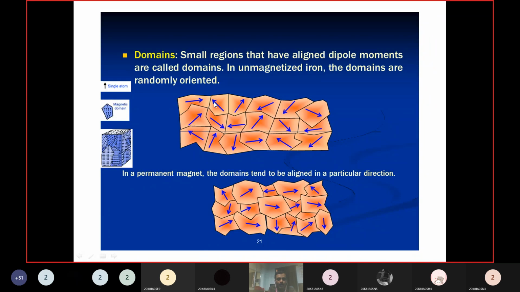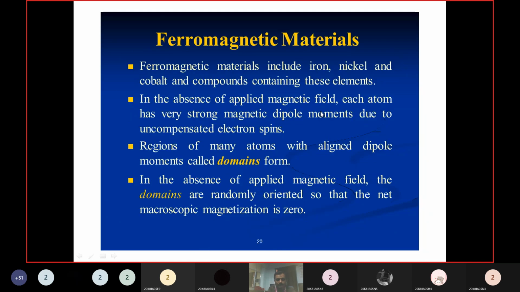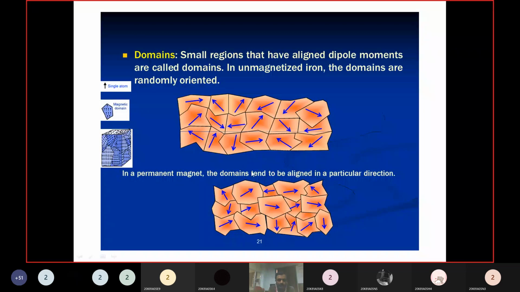In this domain, all atoms are oriented in this direction. Similarly, different domains are oriented in different directions. Without applying any external magnetic field, the domains are oriented randomly, and that's why the resultant magnetic moment is zero.